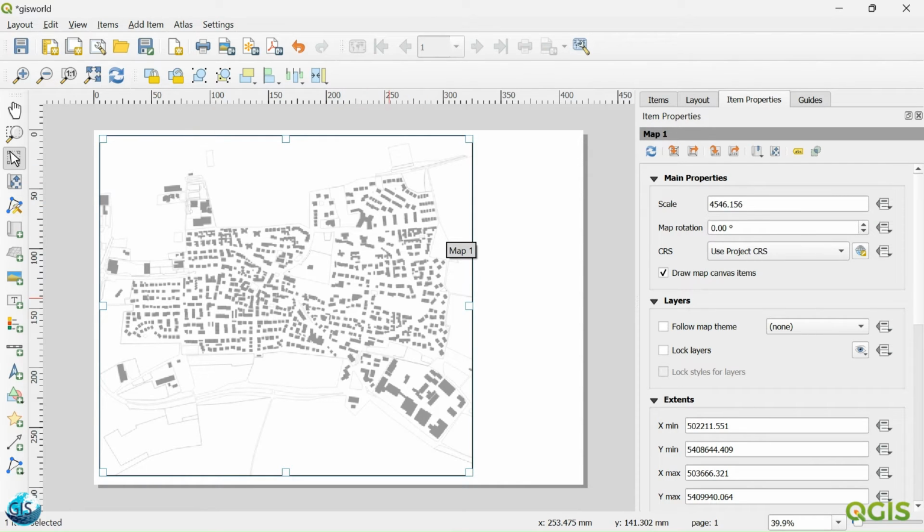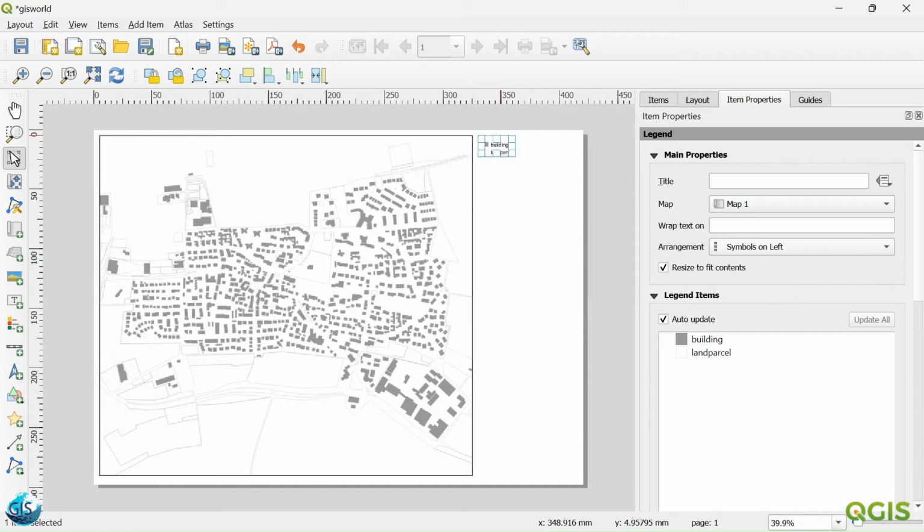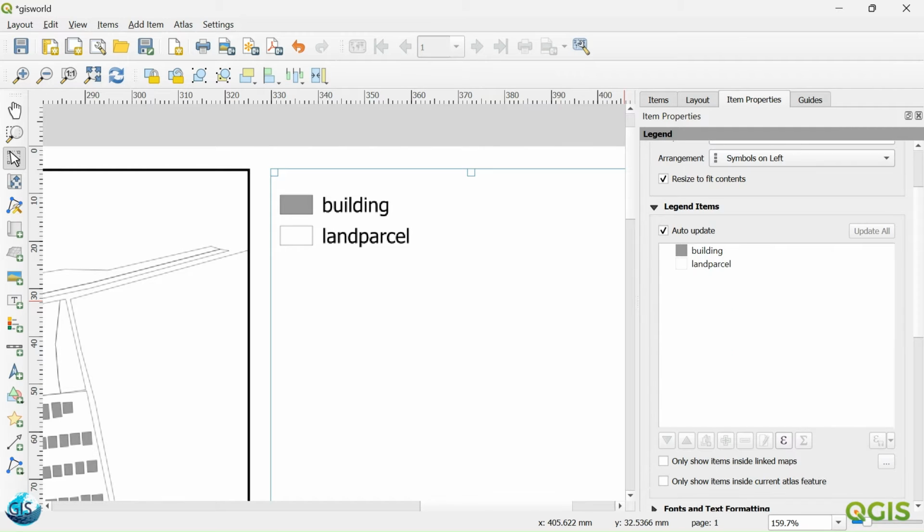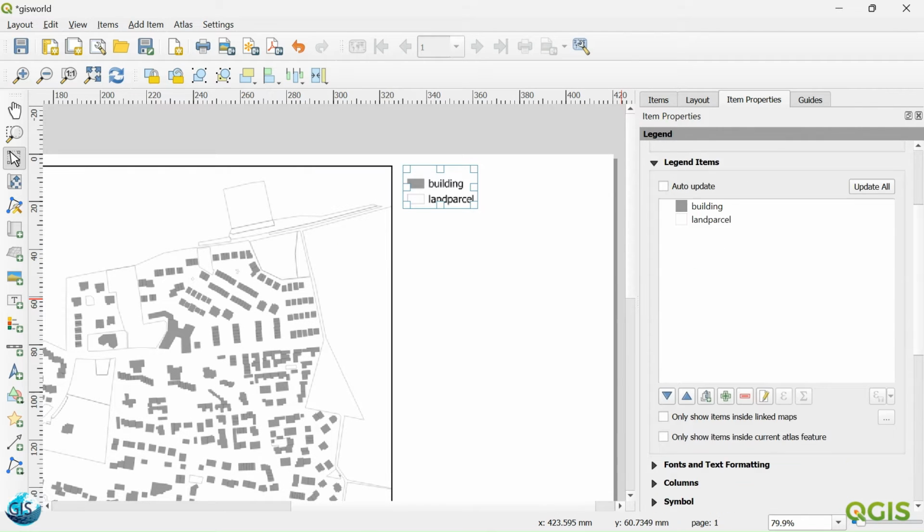So in this tutorial, we will talk about how we can create a legend. Maybe we can create one, and also we want to customize it. If I zoom here, you will see that I already added the building and the land parcels because this auto update tool has already been activated. But you know that it is very difficult to handle in the production part when you have different types of projects, when the number of projects increases. So I always want to turn it off and handle all these settings in the plugin part and the coding part.